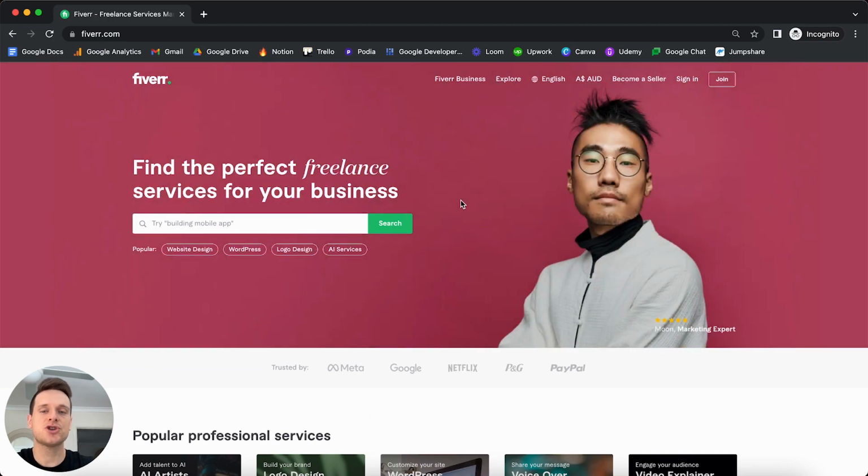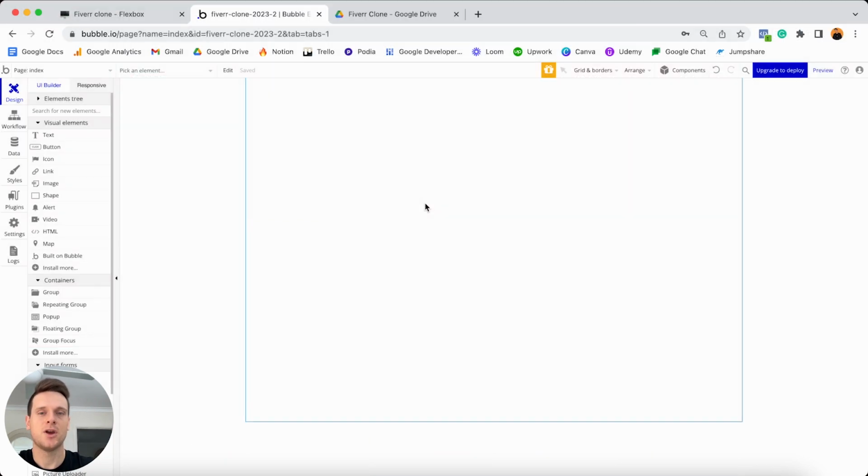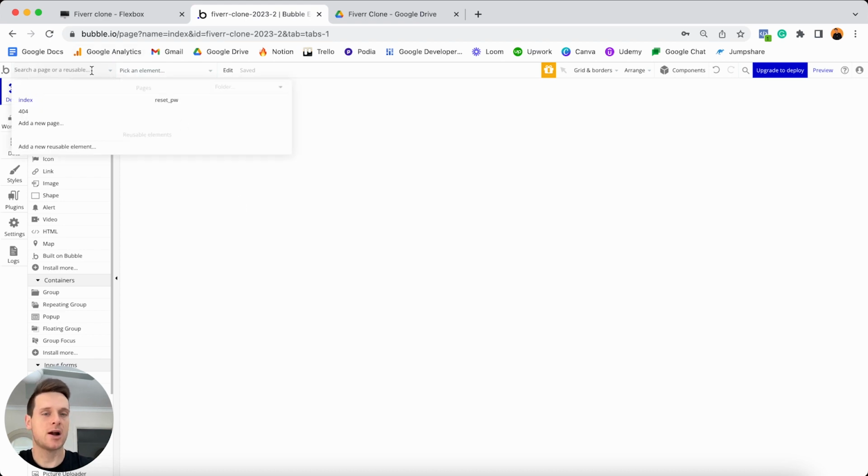So if I was to just jump back into my Bubble editor, over in Bubble, I've opened up my index page, which is currently blank. Now the index page is the default home page inside of any Bubble application. So this is where we're going to be building out our home page today. Now the very first thing we'll need to do on this page is a little bit of housekeeping before we can start adding on all of the elements that are going to bring our product to life.